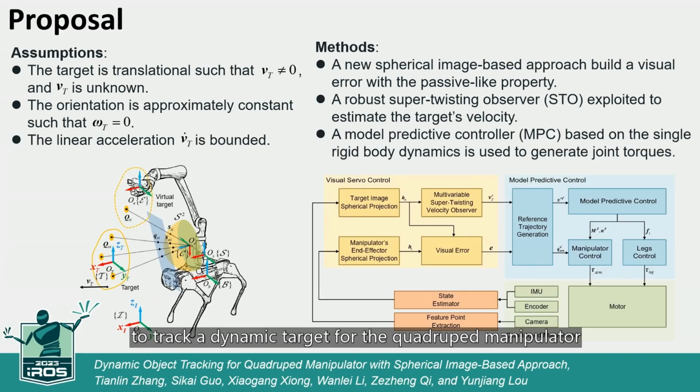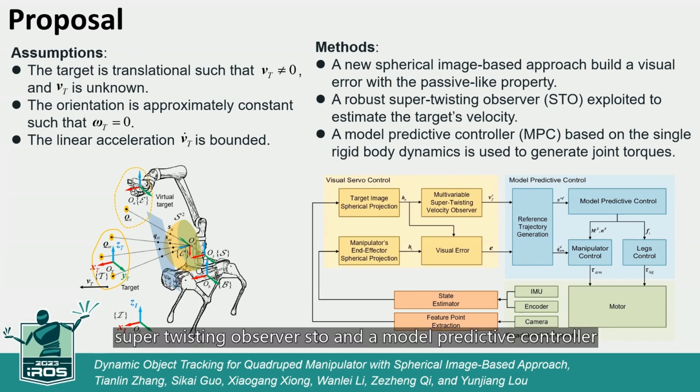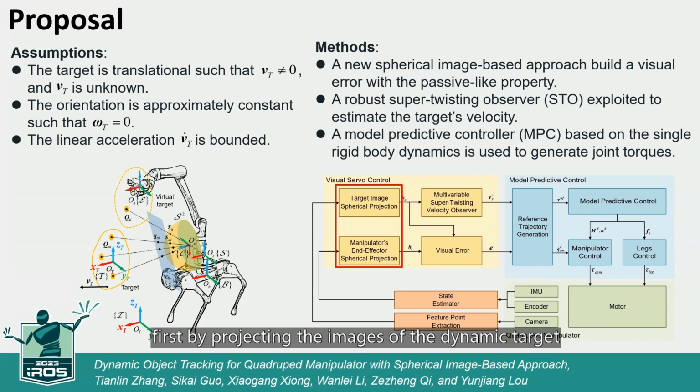To track a dynamic target for the quadruped manipulator without depth estimation, we propose a novel IBVS approach that consists of three parts: a spherical projection model, a robust super twisting observer, STO, and a model predictive controller, MPC. First, by projecting the images of the dynamic target and the manipulator onto the spherical image plane, we build a visual error equation with the passive-like property.